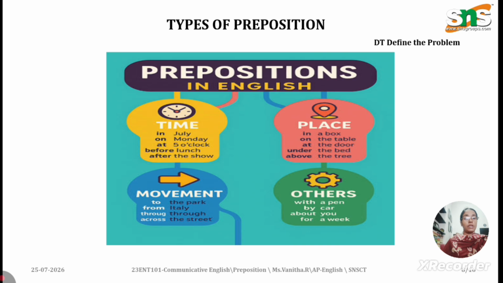So coming to the types of prepositions, let us discuss the preposition of time. A preposition of time shows when something happened or will happen. They always describe the verb, such as when the verb's action occurs. For example, we have to be ready at 5 p.m.